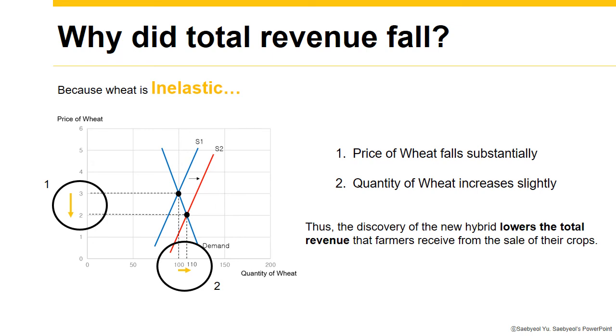And because wheat is inelastic, the price of wheat falls substantially and the quantity of wheat increases slightly. Thus, the discovery of the new hybrid lowers the total revenue that farmers receive from the sale of their crop.